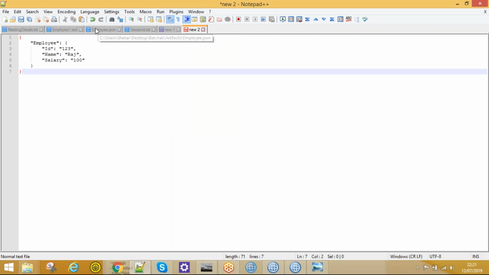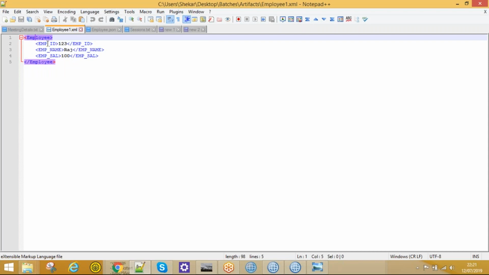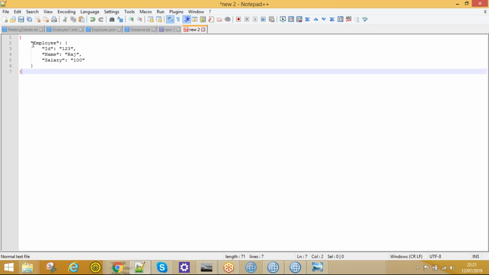So see, this is my input message: employee, EMPID, name, salary. I've written the code to convert into this one. This is how we need to do XML to JSON transformation. It's clear, right? If you have any question, please ask.